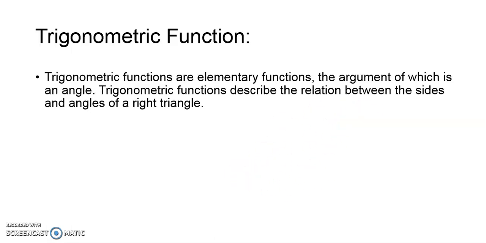Now let's discuss the definition given here. Trigonometric functions are elementary functions, the argument of which is an angle. The trigonometric functions describe the relation between the sides and angles of a right triangle. So whenever we are dealing with the three sides and three angles of a right angle triangle, we are dealing with trigonometry, and the function is known as a trigonometric function.